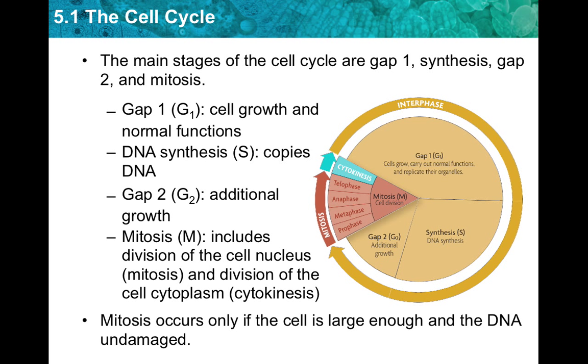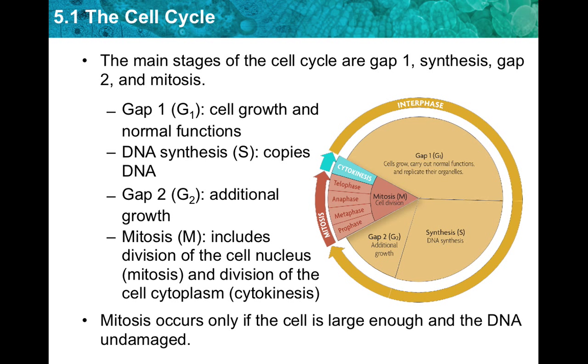Gap 2. It is the third stage of interphase and the cell cycle. It continues to carry out normal functions, and additional growth occurs in these cells. Checkpoints occur also. For the cell to go to the next stage, everything has to be in order, such as the right cell size, the right organelle numbers, and so on.